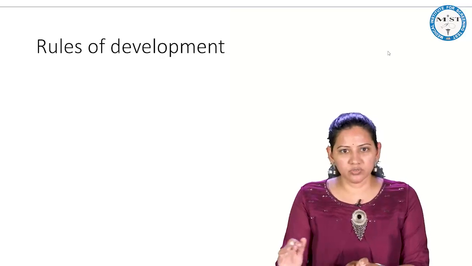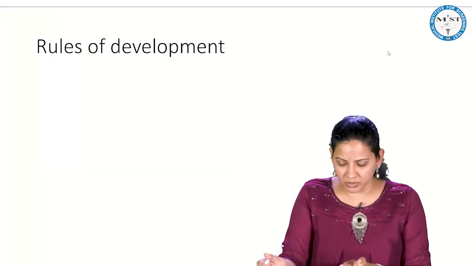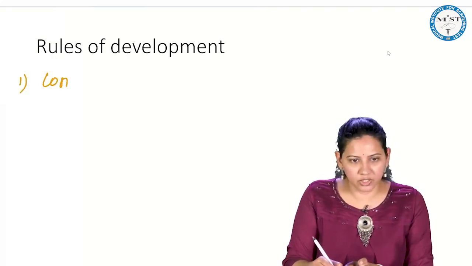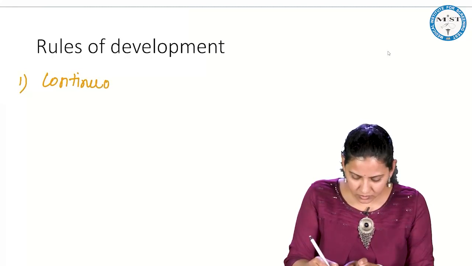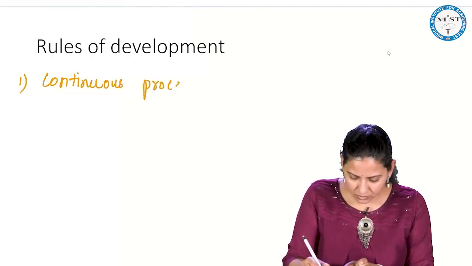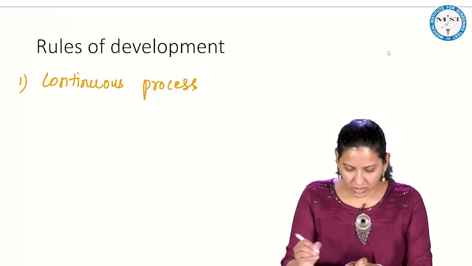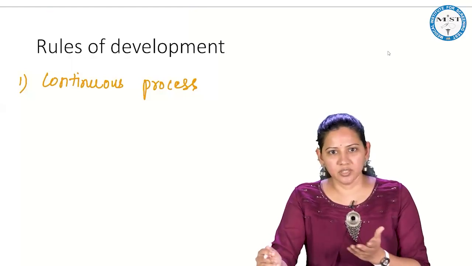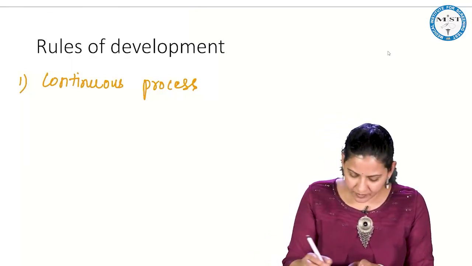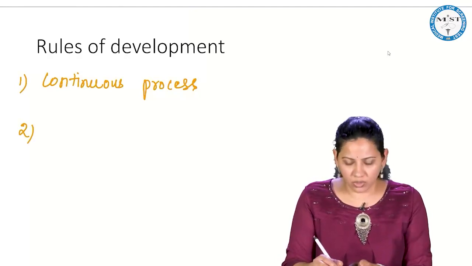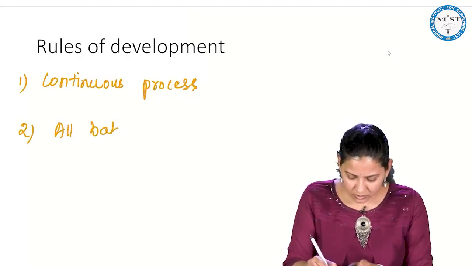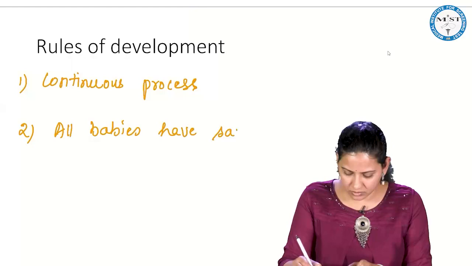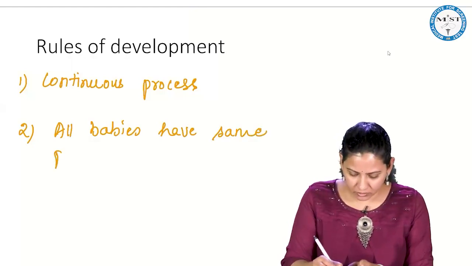As we have seen rules of growth, here there are also rules for development. The important one is, again, it is a continuous process. It starts as soon as the baby is born and continues till the baby attains its full potential. And almost all babies have the same pattern of development.